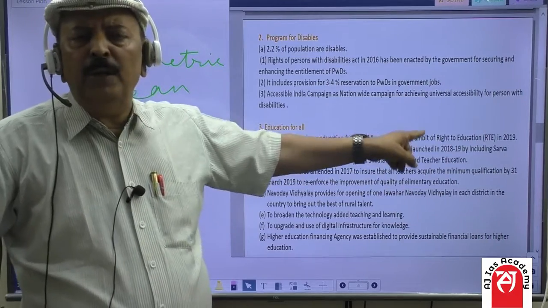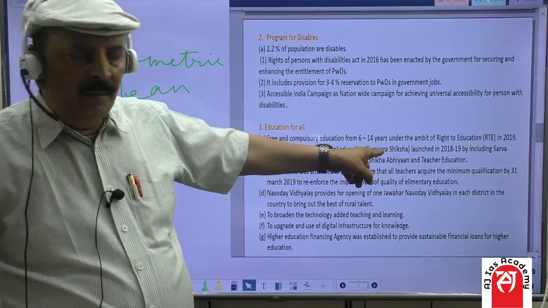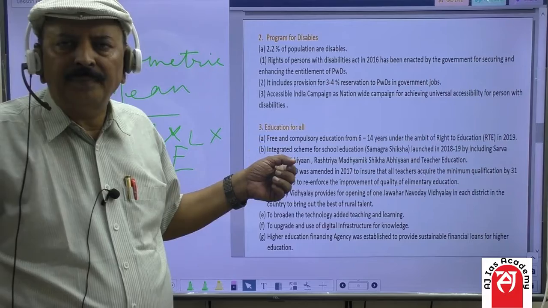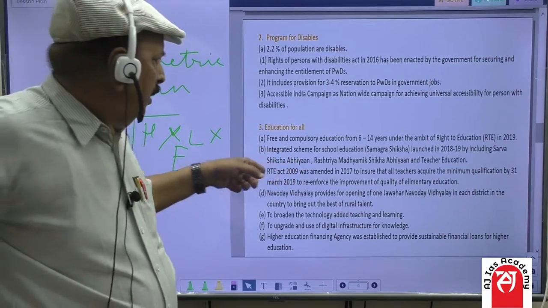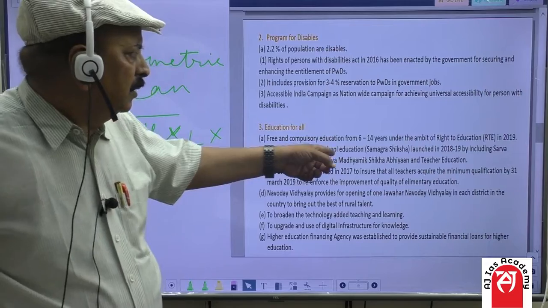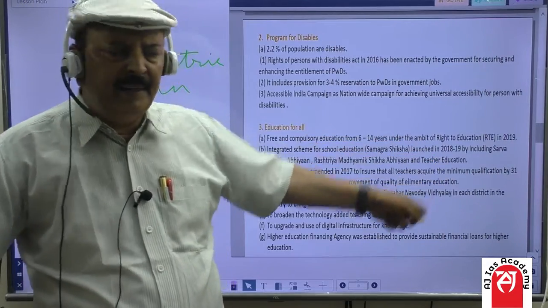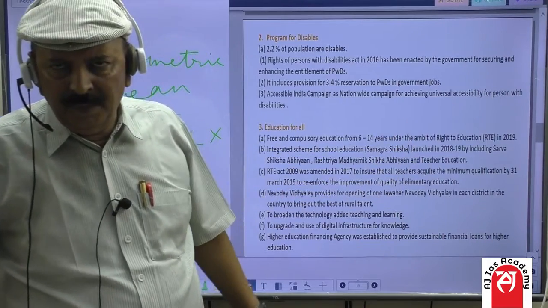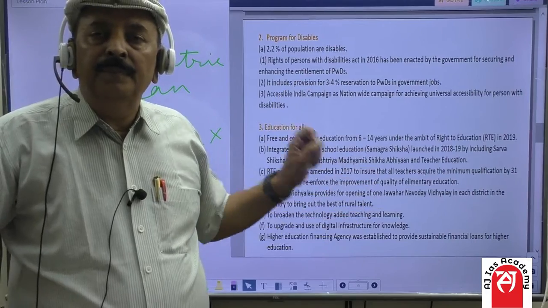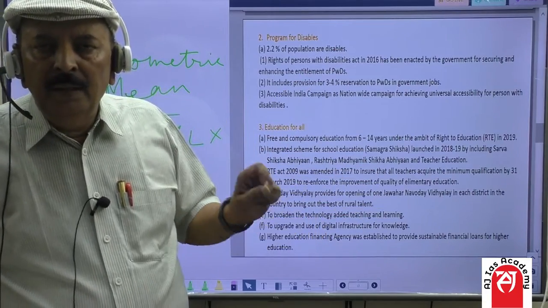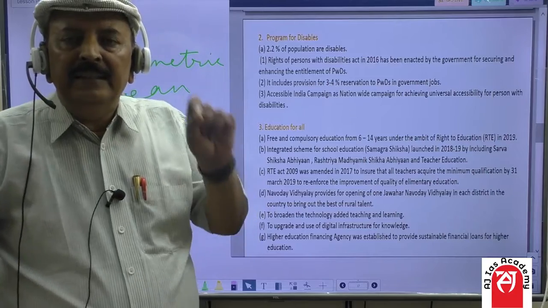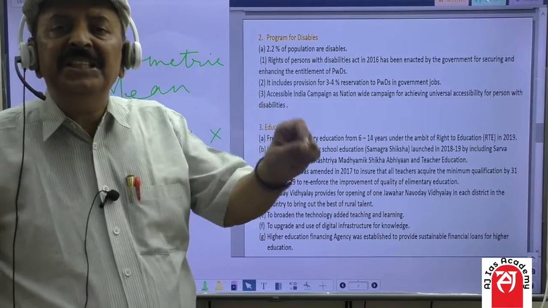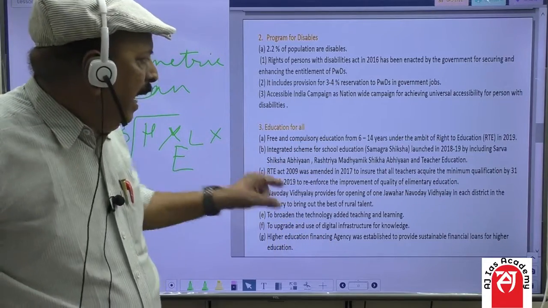under the ambit of the right to education, which was enacted in 2009. Integrated scheme for school education, Samagra Shiksha, launched in 2018-19, including Sarva Shiksha Abhiyan, Rashtriya Madhyamik Shiksha Abhiyan and teacher education. It has been clearly stipulated that teachers must have training, so that their teaching skill is upgraded, and that's why teacher education